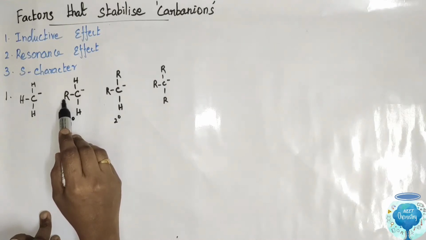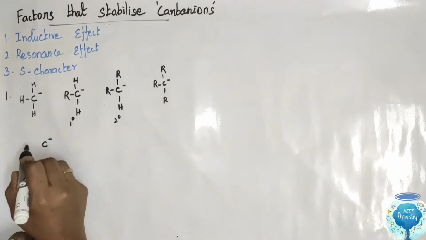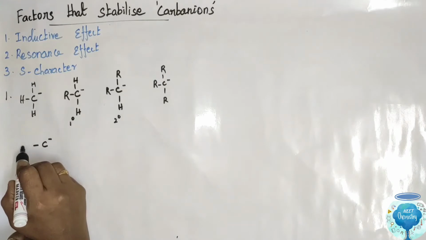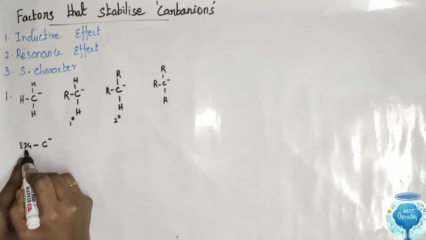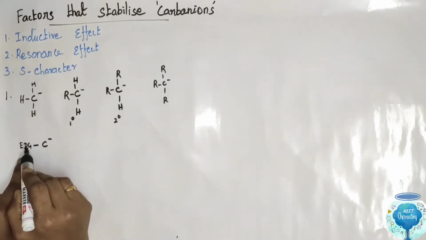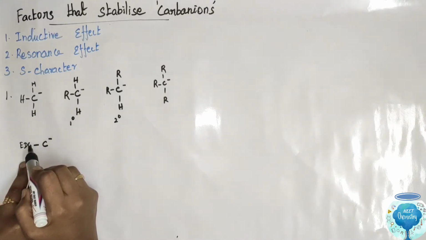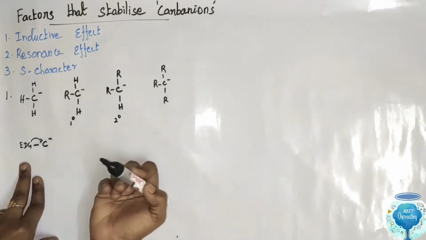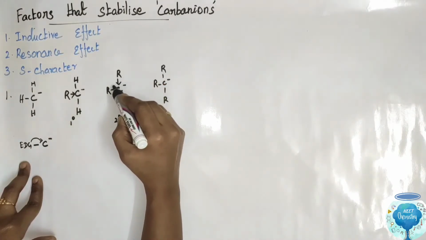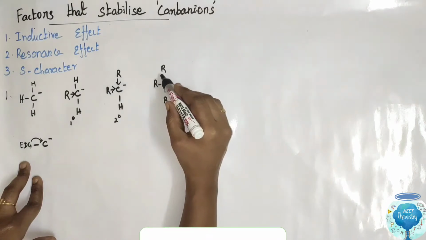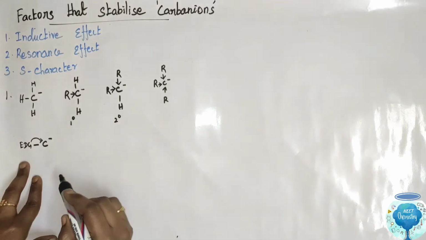The alkyl group means an electron releasing group. The carbanion with a nearby group that is an electron donating group. So, an example is the alkyl group. This alkyl group donates electrons to this carbanion. It tends to release the electron towards the carbon. So this alkyl releases the electron to this carbanion. These two alkyls release the electron to this carbanion. Here three alkyl groups donate the electron towards this carbanion.